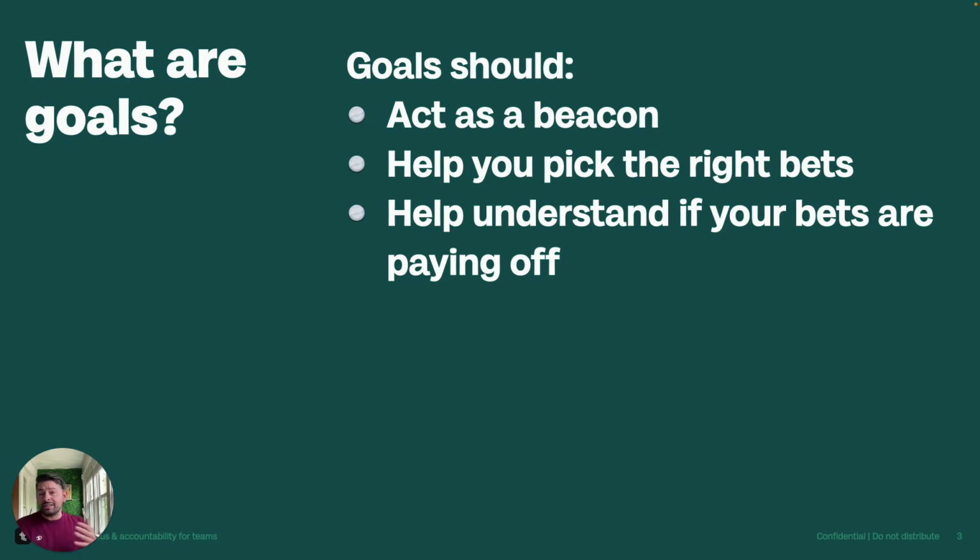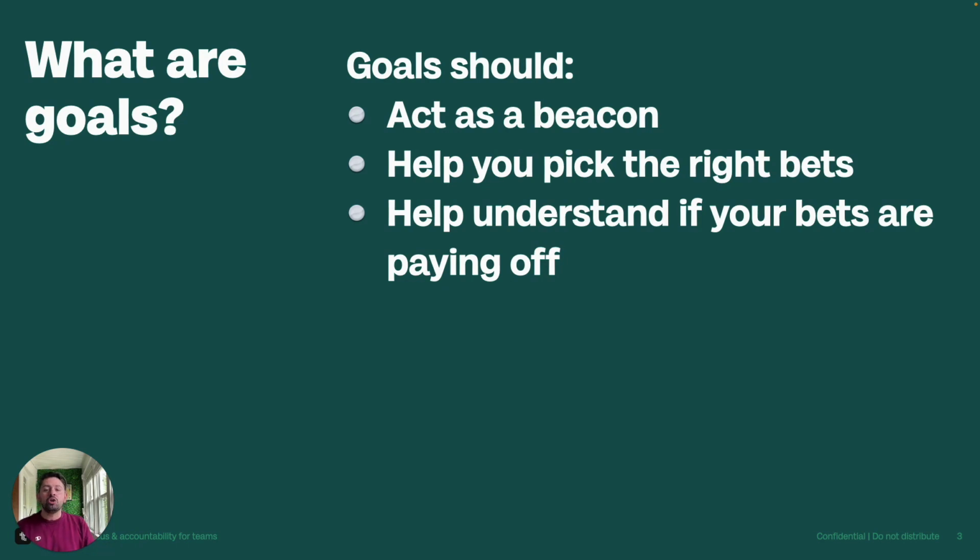And this is also going to let us know whether those big bets are paying off. If I'm trying to push us to get more active users, I know that when I make these big bets that are going to drive towards active users, there's a metric behind it that lets me know whether or not that big bet paid off. So this is going to be really allowing us to choose our big battles and figure out what we need to go into to be able to push our whole organization forward.